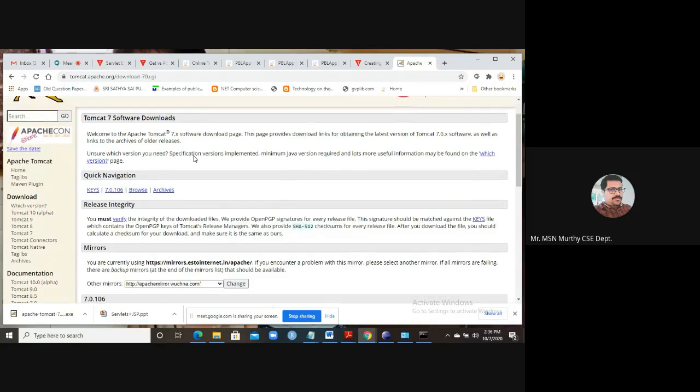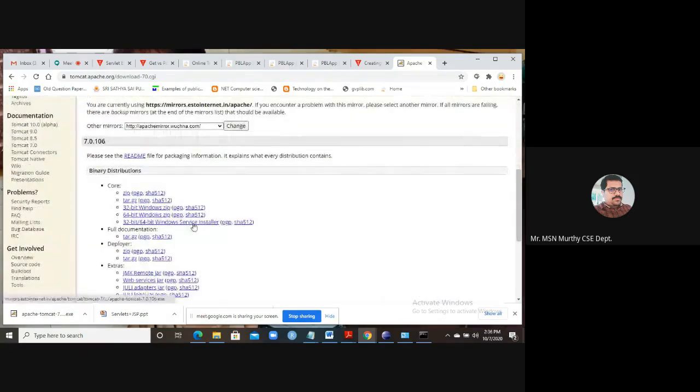On this site there are many files available. Within this, you have to find the Windows Service Installer, 32-bit or 64-bit, depending on your system configuration. I am telling you the manual process. You have to click on it, and once you click, it will be downloaded. Once it is downloaded, you have to open it.